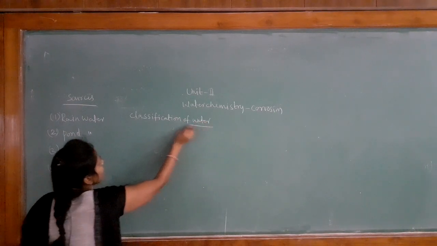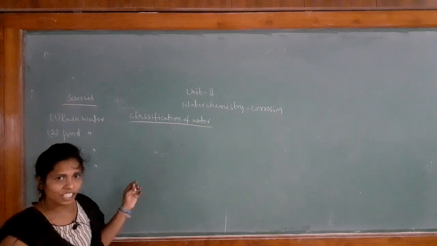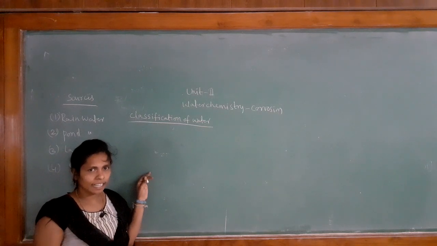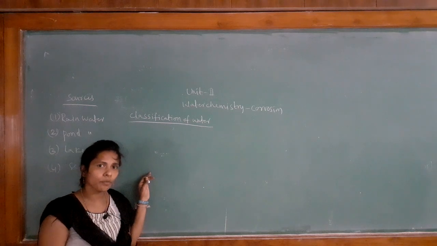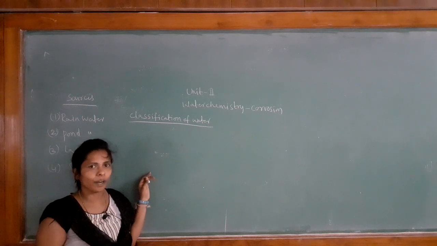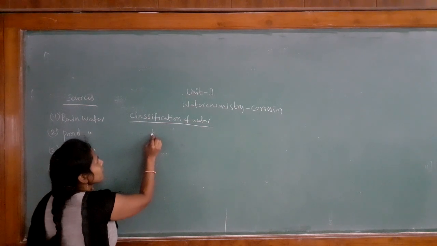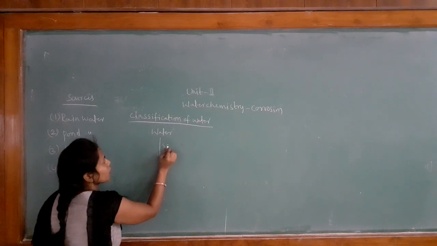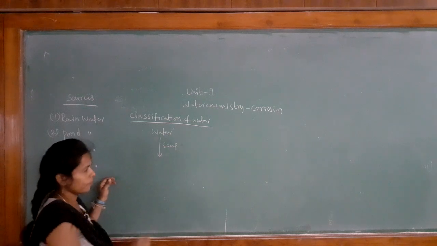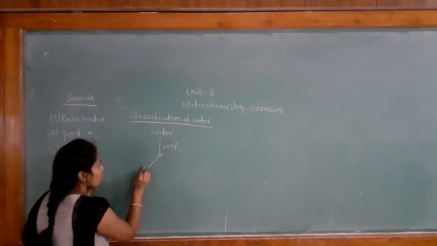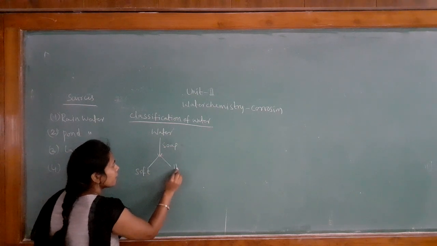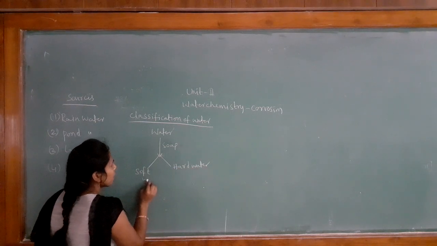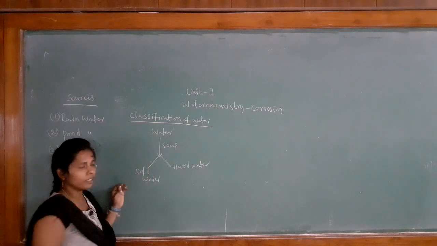Water is classified into two types based on the reaction with soap. Based on the reaction with soap, water is classified into two types. One is called soft water and the other is called hard water. So on which basis is water classified into two types? Based on the reaction with soap. So let us see what is meant by soft water and hard water.